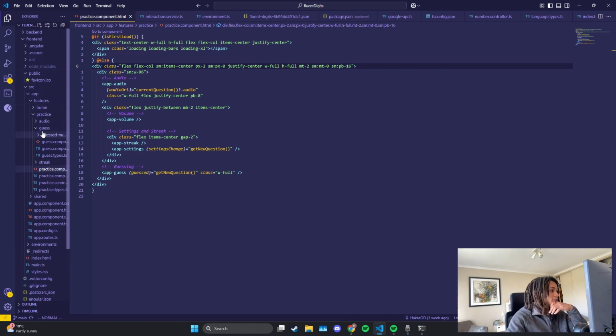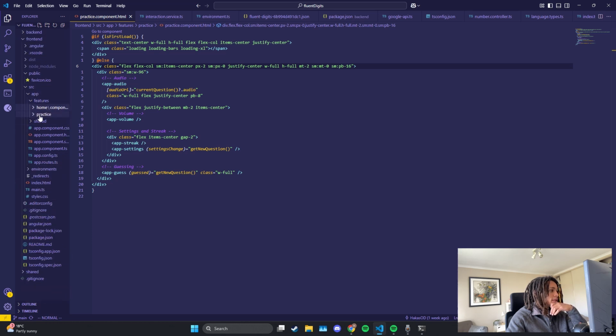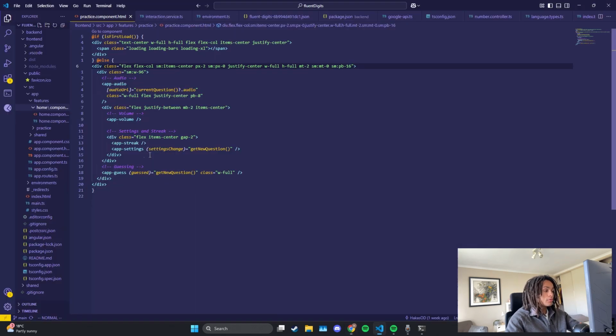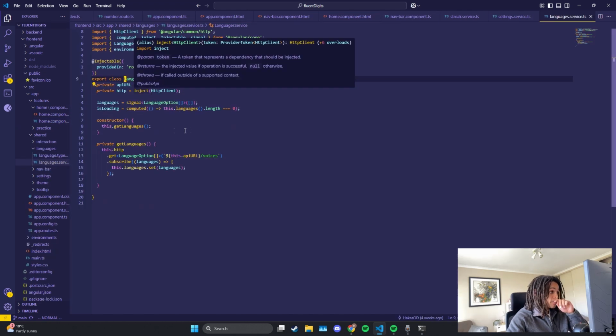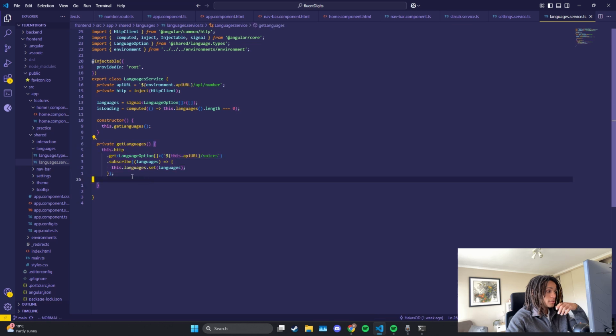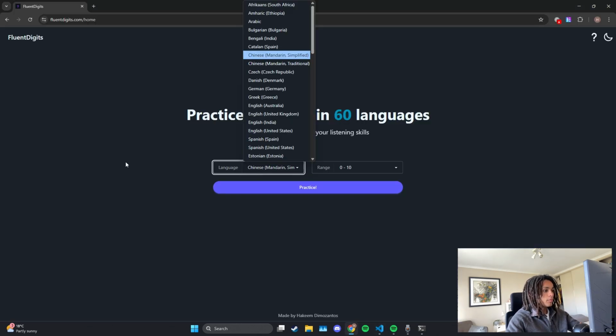So how should I explain this? Pretty much these are the 2 pages here, the home and practice page. The home page is just this one. And I have a few services that go to my backend and get the data I need. So I have my language service, and what this does is send the request to my backend, and this will just return the languages from the Google API. So yeah, that's what you see here.